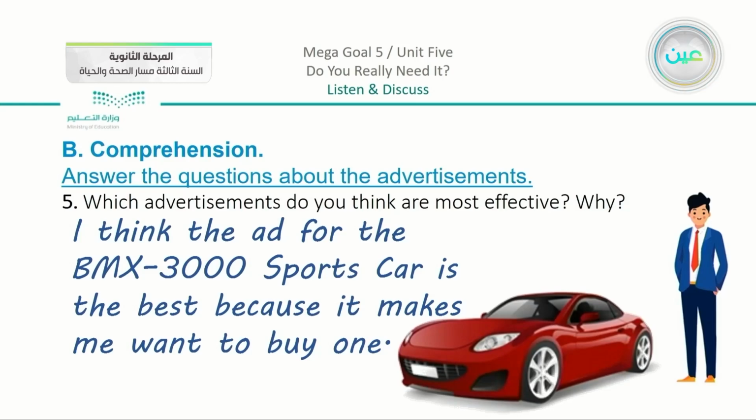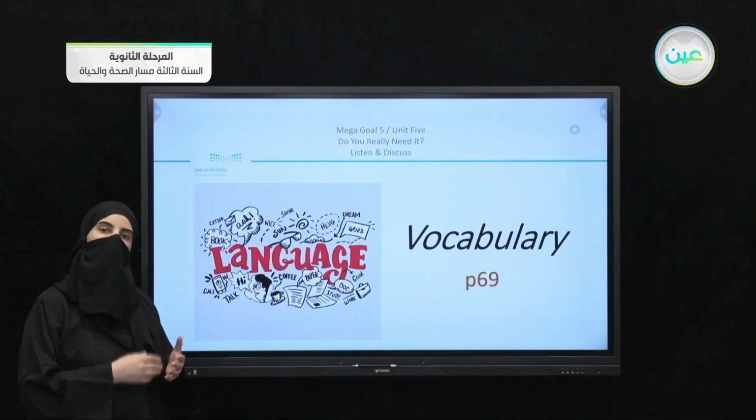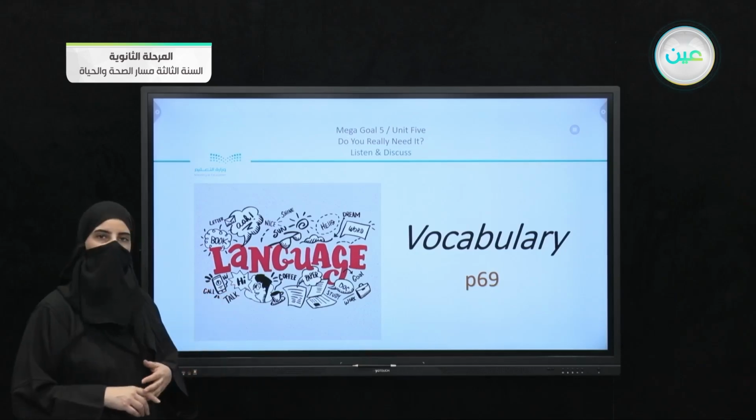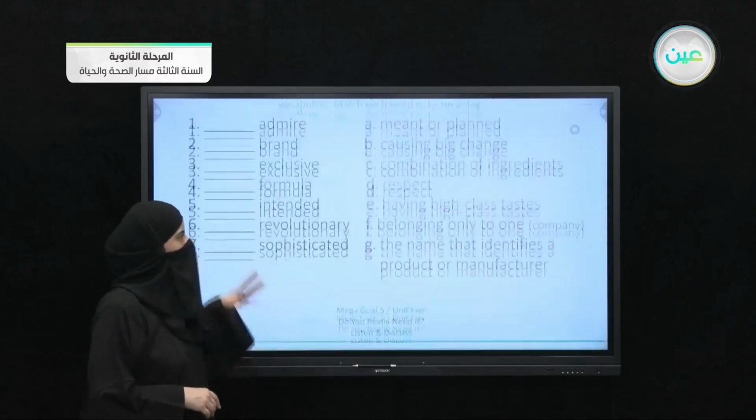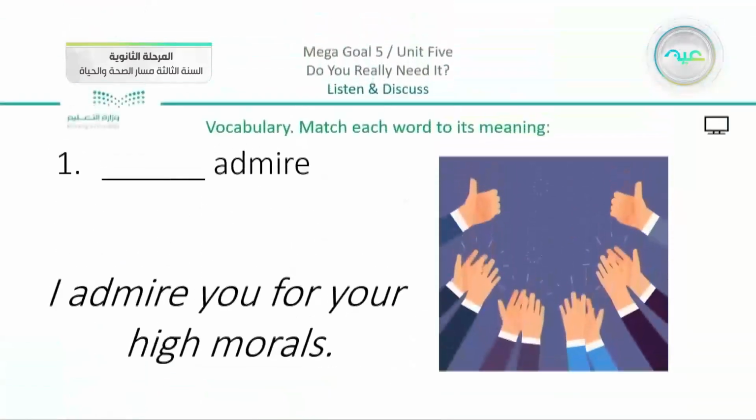Now, moving on from the comprehension questions, we have the vocabulary, which we passed by on page number 69. So we did the complete exercise here yesterday, the matching. We are just going to revise what we did. We have here the first word, which is the word admire. Do you remember when we showed this picture, and we have the example, I admire you for your high morals. And we can see that the answer here is to respect, which is D.